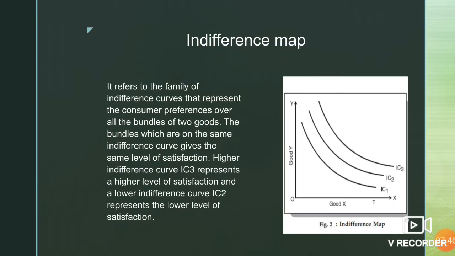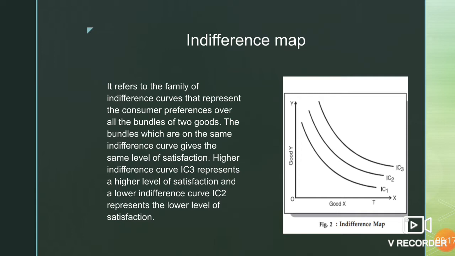So let's take the concept of indifference map. The family of indifference curves is there: IC1, IC2, IC3. Now which bundles will he prefer? The preferences will be like this. He will prefer more to less. Higher indifference curve means higher level of satisfaction, lower indifference curve means lower level of satisfaction.